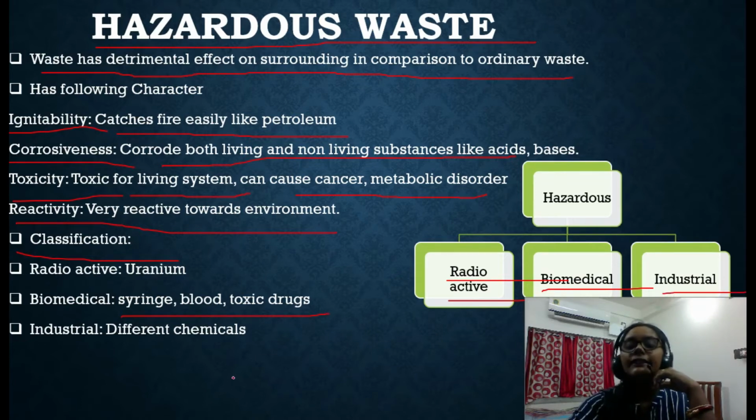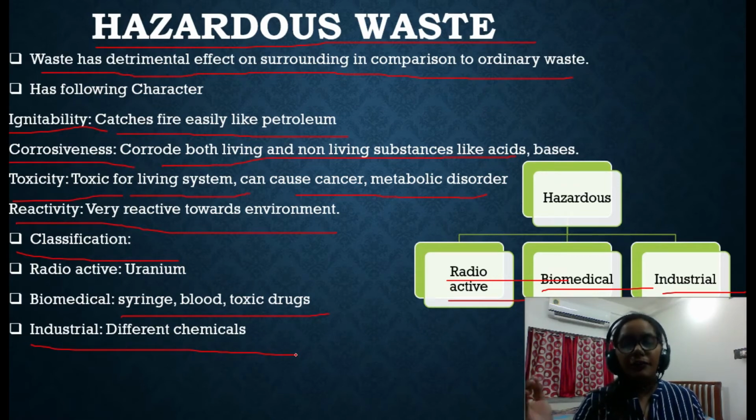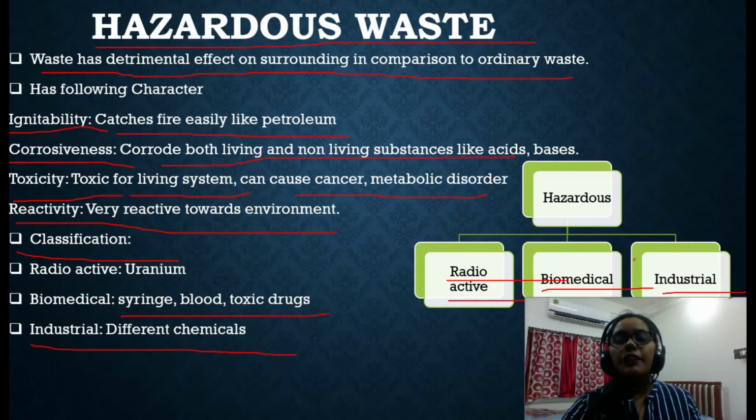And the last one is industrial waste. As you know, from industry we regularly get more toxic chemicals. Some of the toxic chemicals, the undesired compounds, are regularly discharged into water and into land, and from the smoke air pollution is also taking place regularly. So these are also hazardous waste and belong to the category of industrial waste. So these are the three types of hazardous waste that we have.